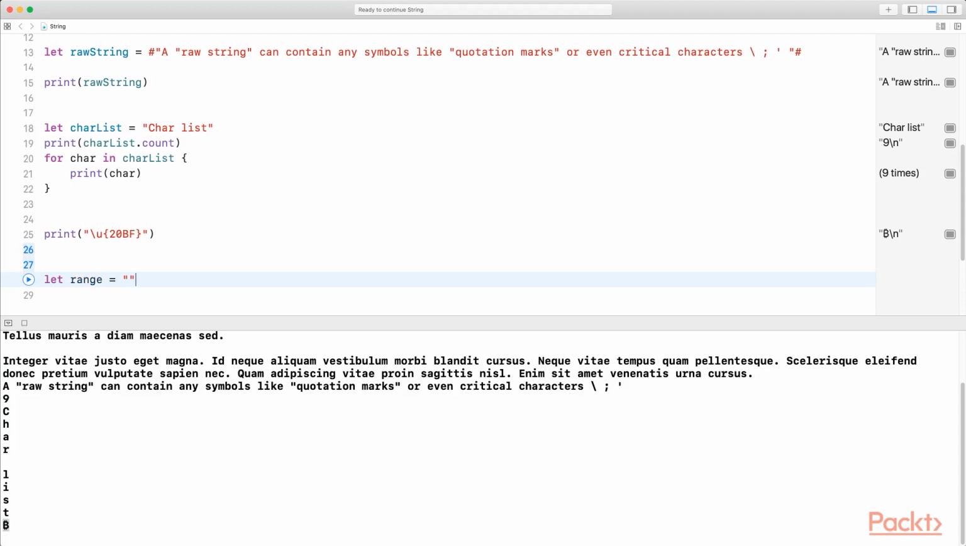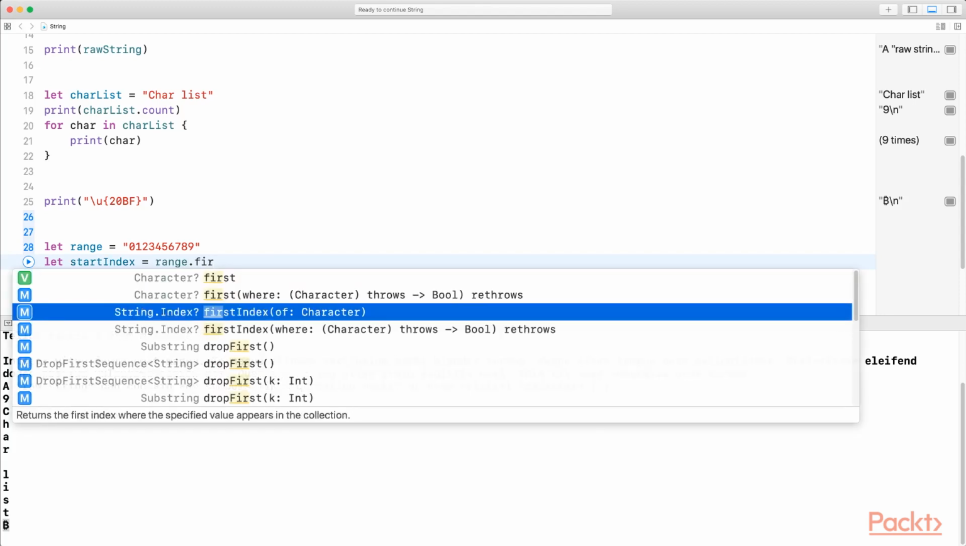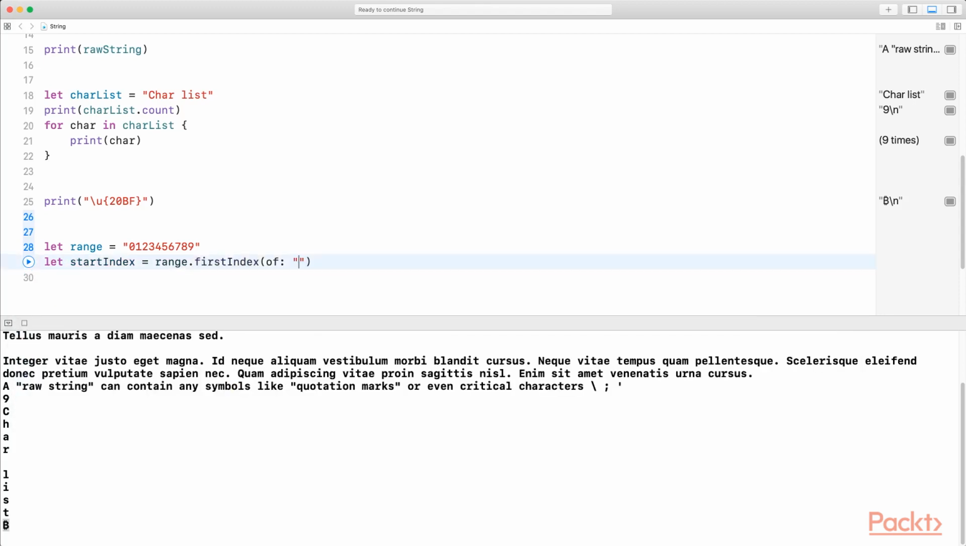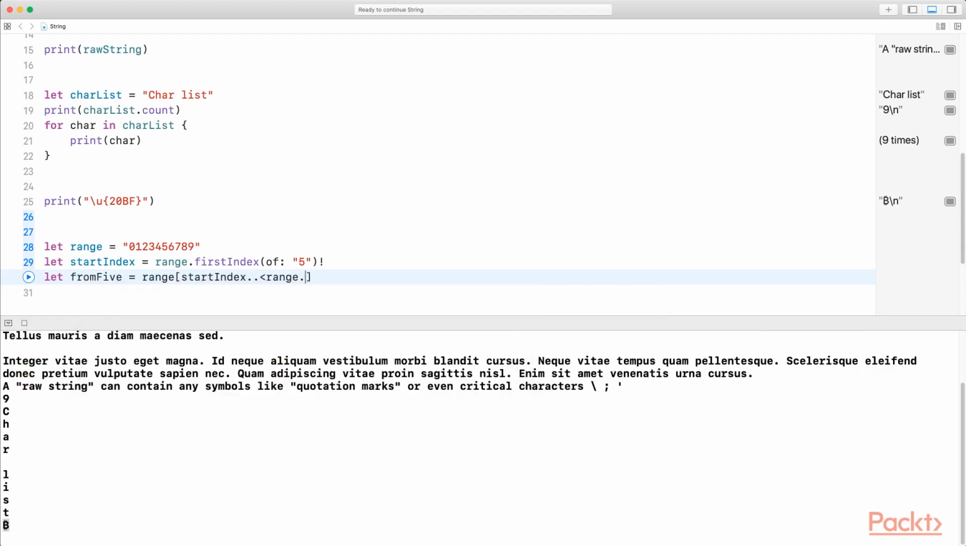And last but not least, you can also access ranges in strings. Let's define a string of all the numbers. And let's define the range from 5 to the end. To get a range somewhere in the middle, let's call it startIndex, we have to get the index first. Now that's possible by calling firstIndex onto the string. In our case, the first index of the first appearance of the number 5. Going to force unwrap here because we know that the 5 is present. And then you can get a substring from the range at startIndex until range.endIndex, meaning until the last character.